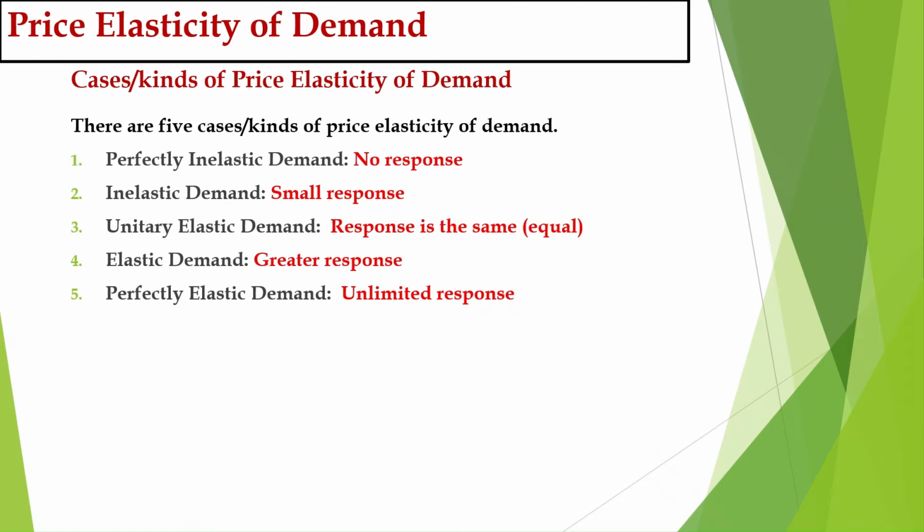The 5 different kinds of price elasticity of demand. So price elasticity of demand, there are 5 types. First is perfectly inelastic demand. Second, inelastic demand. The third one is unitary elastic demand. Fourth type of price elasticity is elastic demand, and fifth one is perfectly elastic demand. You can see it is written in the red here. Perfectly inelastic demand means there will be no response.